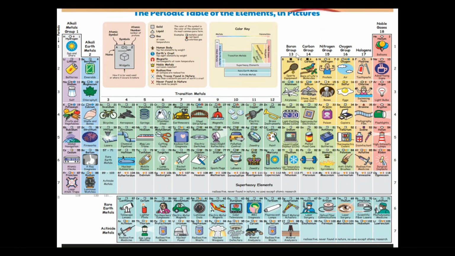For example, if we are talking about boron, the number at the very top here is 5. There are 5 protons in the nucleus of boron. If we are talking about silver, Ag, this number at the very, very top tells us that there are 47 protons in the nucleus of the atom of silver.